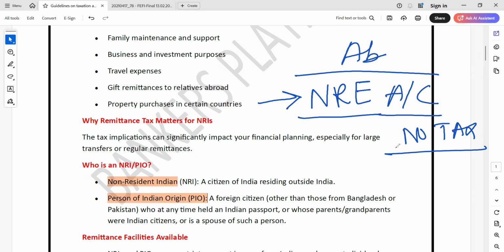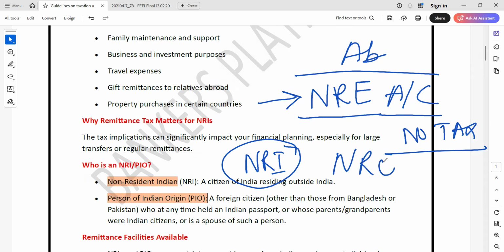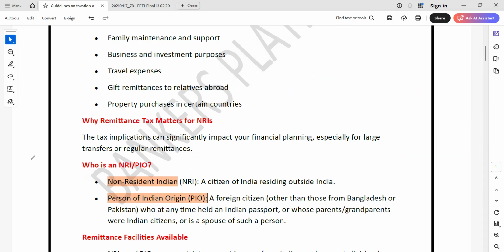Like repatriation also, there will be no tax. And don't get confused with NRI. NRI is the definition for non-resident Indian, but NRE is a type of account, and another type of account is NRO: non-resident ordinary, and non-resident external. We have already discussed all these in our previous video, so you can go through that, and when you're clear with it, you will have no confusion.